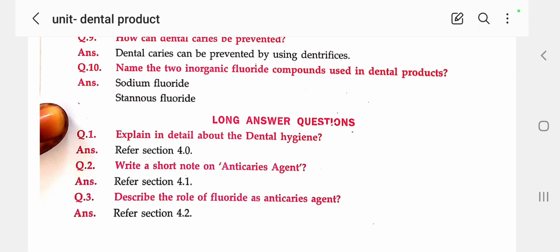Here you should write about anti-cariogenic agents like the role of fluoride and the role of phosphate. The role of fluoride covers stannous fluoride and sodium fluoride, and you should write a brief discussion about them: how to prepare sodium fluoride, its uses, method of preparation, description and synonym if it has one, molecular weight, and the molecular formula. Like the monographs we already studied from the history of pharmacopoeia, you should follow this monograph pattern.